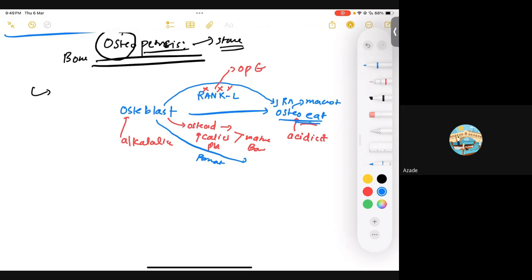But both of these processes occur at the same time. It's not that if osteoblasts are working, the osteoclasts are not, because it's a kind of turnover, right? So you're going to have osteoblastic and osteoclastic activity going on in parallel with one another. But for example, if I need more osteoblastic activity, I would increase the alkaline environment and decrease the acidic environment, right? If I need more osteoclastic activity, I have to increase the acidic environment and decrease the alkaline environment. Is that clear?